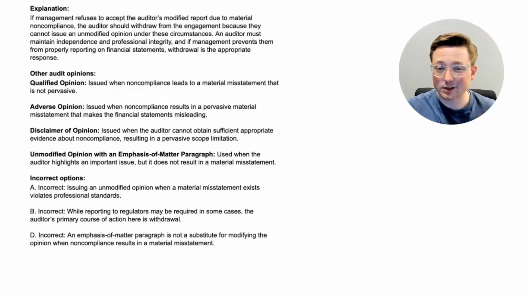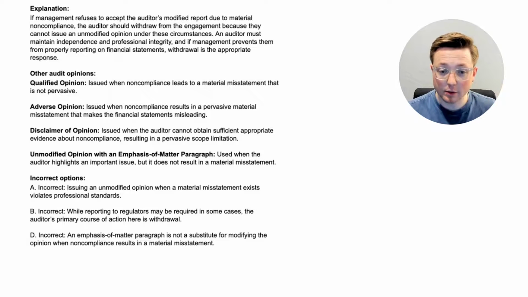Let's talk about other audit opinions. Again, we haven't talked about these very much, and this is just a small overview, and we'll eventually get to these when we get further into the blueprints. But let's talk about the other audit opinions that might happen in these situations. There might be a qualified opinion. This is issued when non-compliance leads to a material misstatement that is not pervasive. So there's something wrong, but it's not affecting a ton of different parts of the organization. There's an adverse opinion. That would be issued when non-compliance results in a pervasive material misstatement that makes the financial statements misleading. So a big problem makes the financial statements misleading. That would be an adverse opinion.